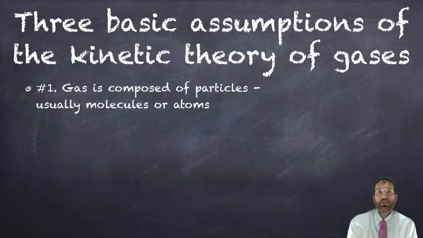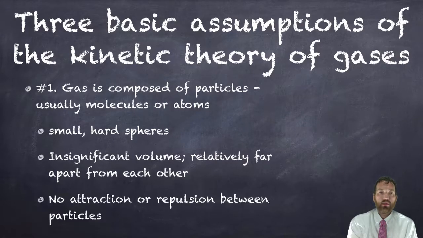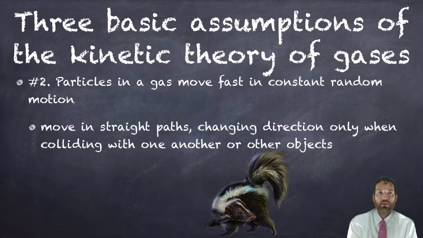There's three assumptions to the kinetic theory of gases. The first one is that gases are composed of tiny particles, usually molecules or atoms. You can think of them as small, hard spheres. They have an insignificant volume and they're relatively far apart from each other. There's also no attraction or repulsion between these particles.